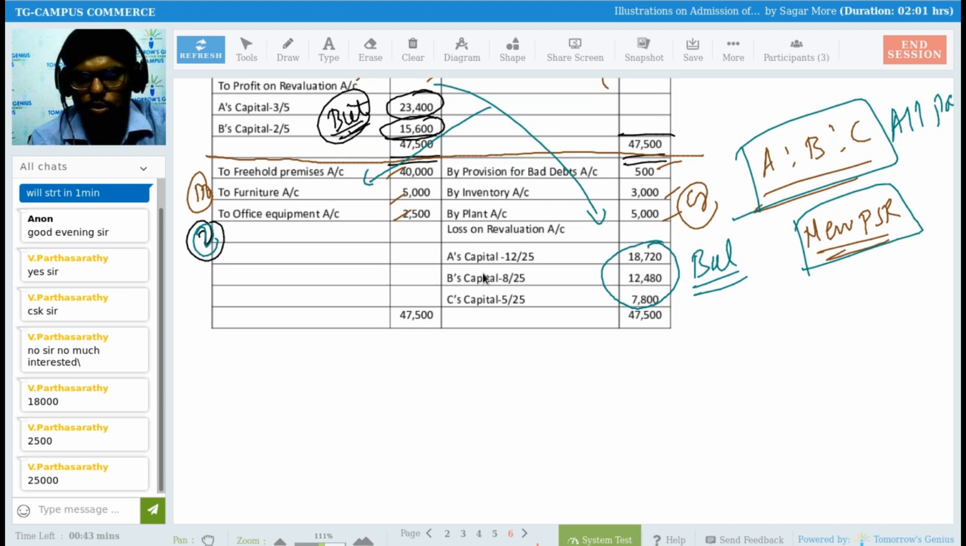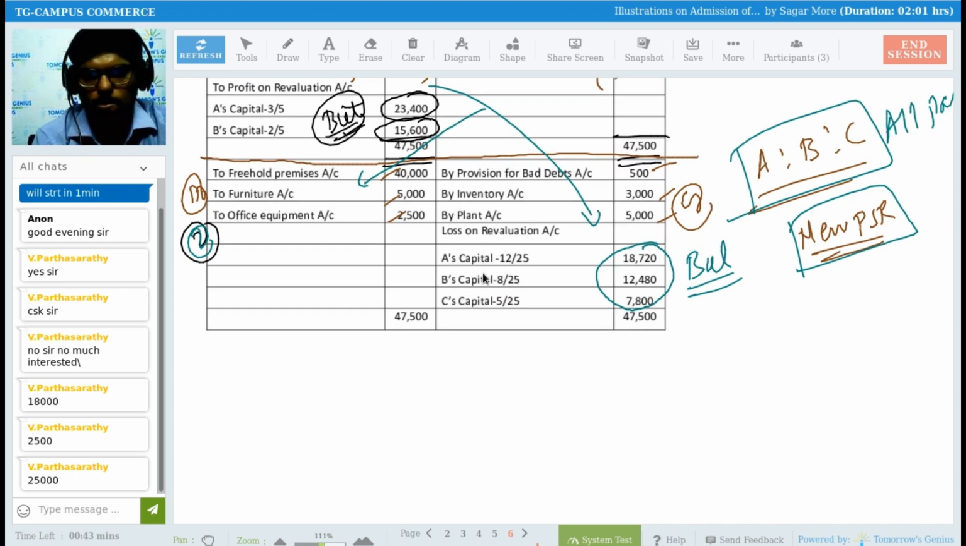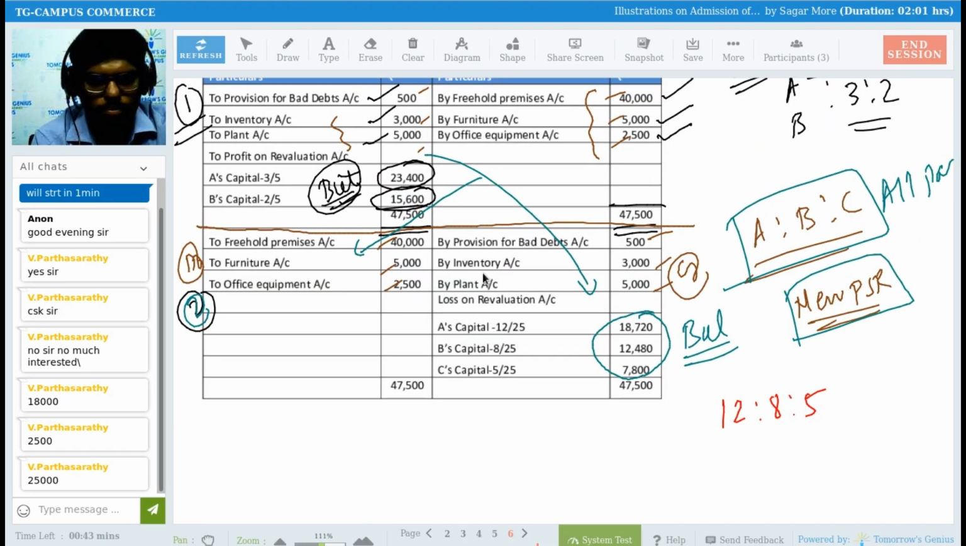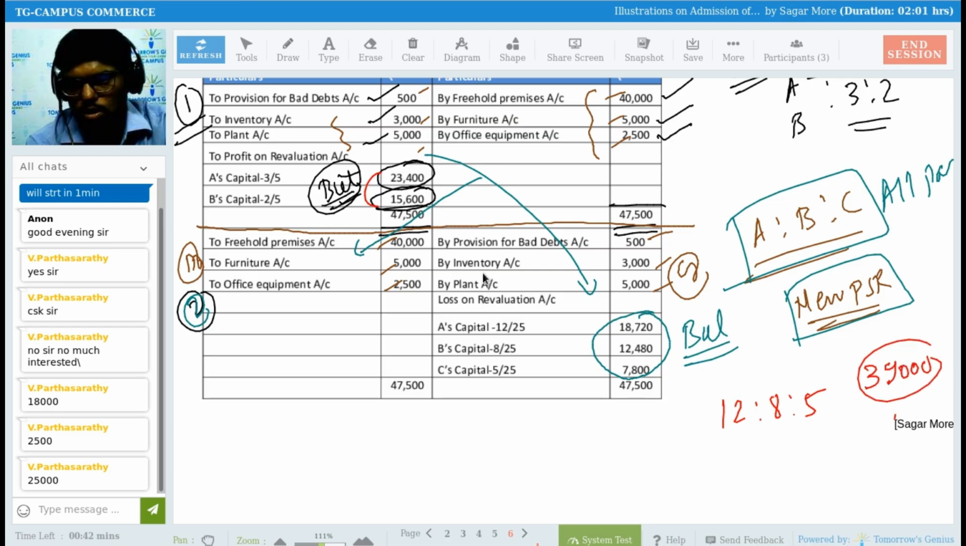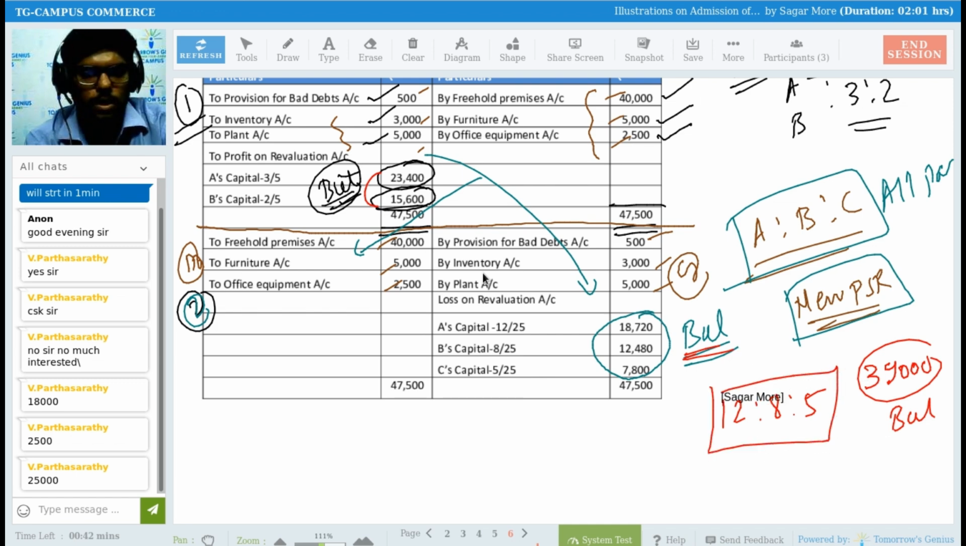So in that new ratio, what do I need to do? I need to distribute this amount in 12:8:5. What is the balance exactly? Can you tell me? See, I can do the total of these. I can get the balance. 20 plus 10, 30, 35, 39,000, I guess. Yes, sir. So 39,000 rupees is the balance that you will be getting here, and that we have to distribute in the ratio of 12:8:5, the new PSR. You will be getting this much amount.